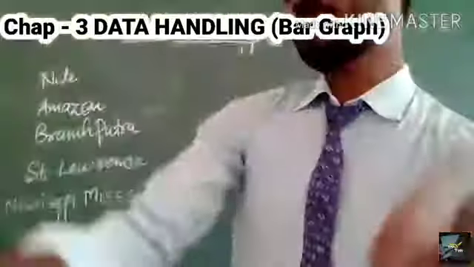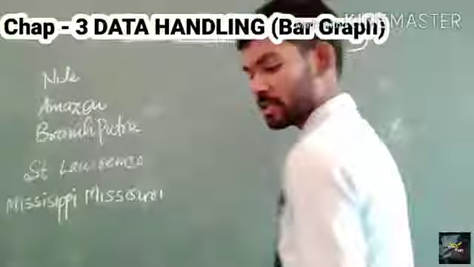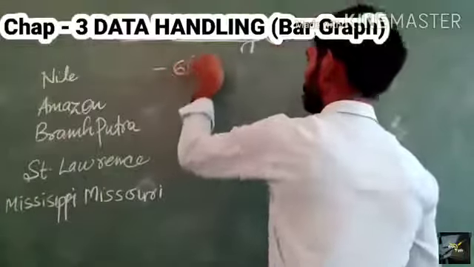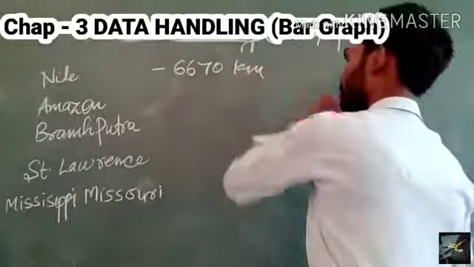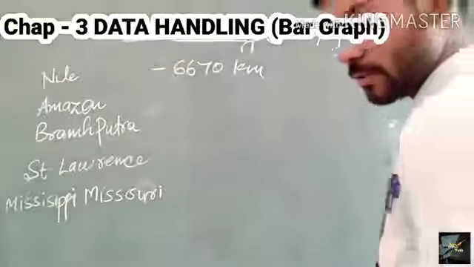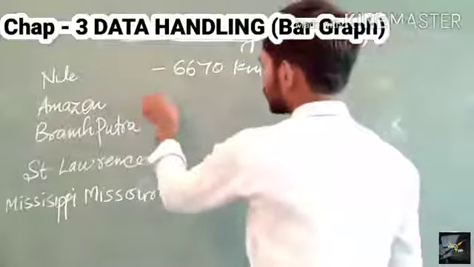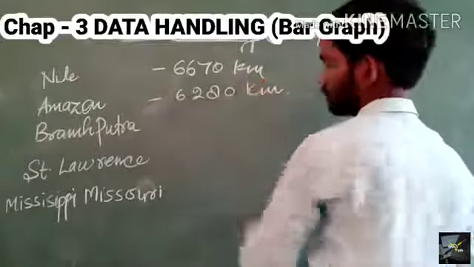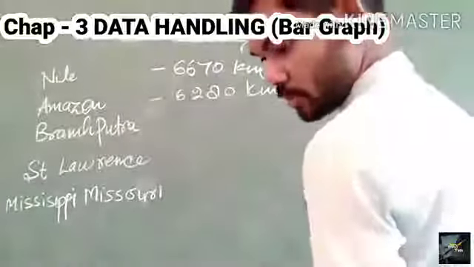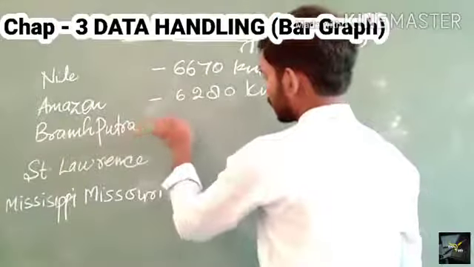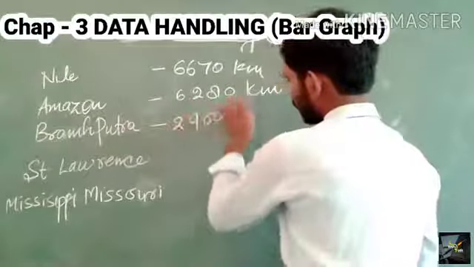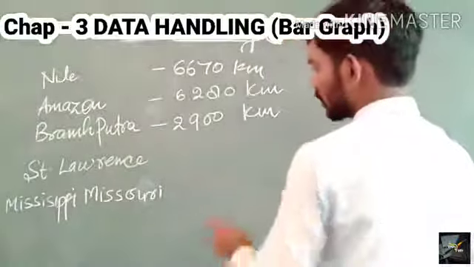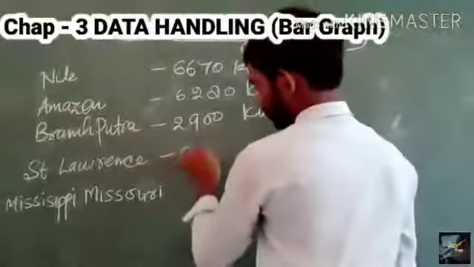The Nile has a length of 6,670 kilometers. The Amazon River has a length of 6,280 kilometers. Brahmaputra is 2,900 kilometers, and St. Lawrence is 3,040 kilometers.